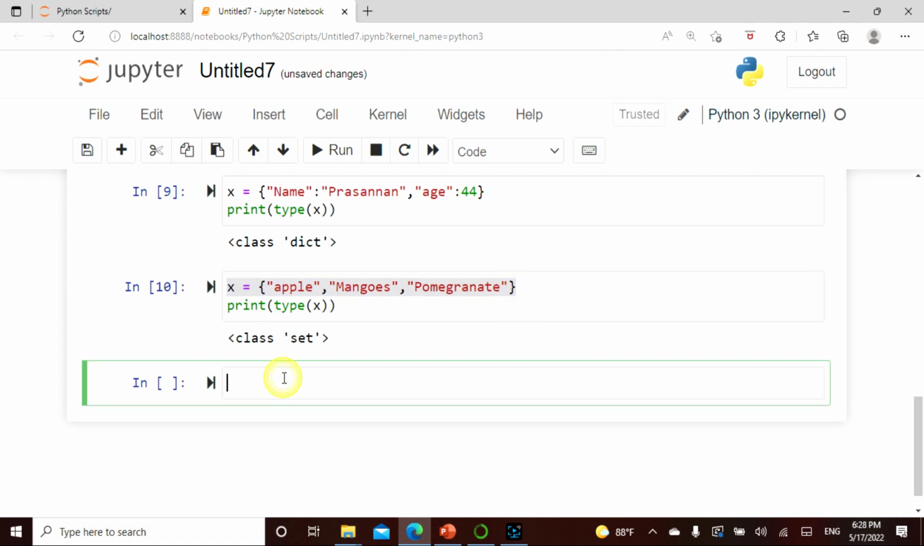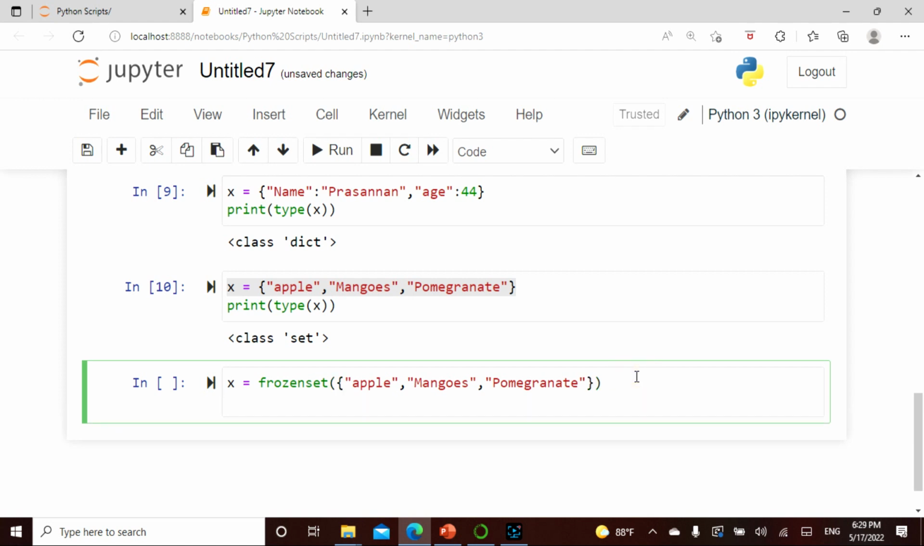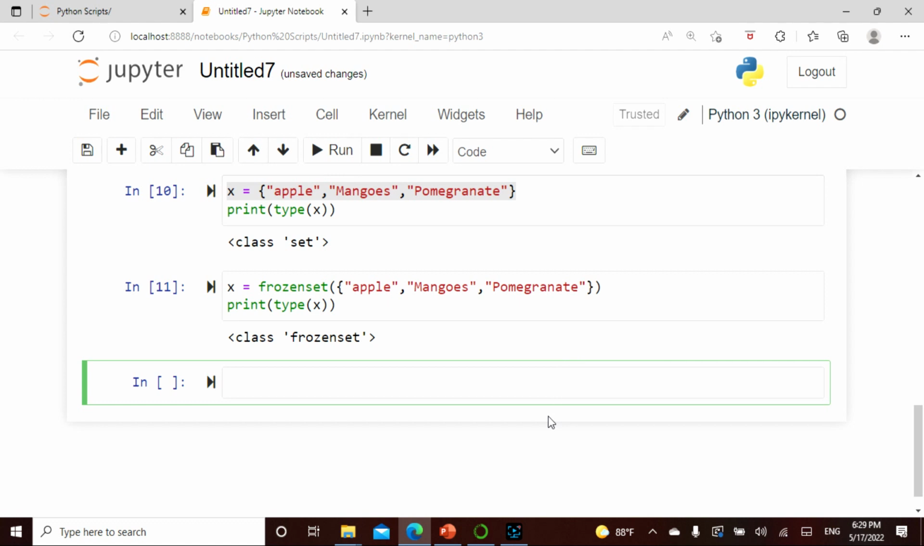As I said, I don't know where the frozen set will come in, but let's be aware of the same. So what I'm going to say is frozen set. I'm going to open this thing, close the thing, and then say print type of X, and then I'm going to say this. It's called a frozen set.